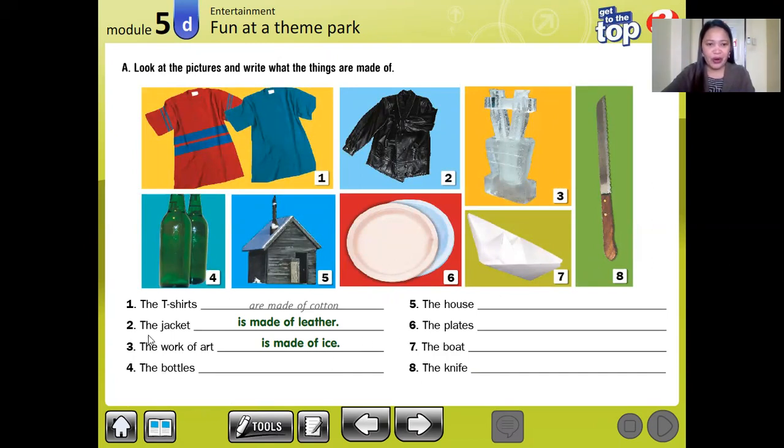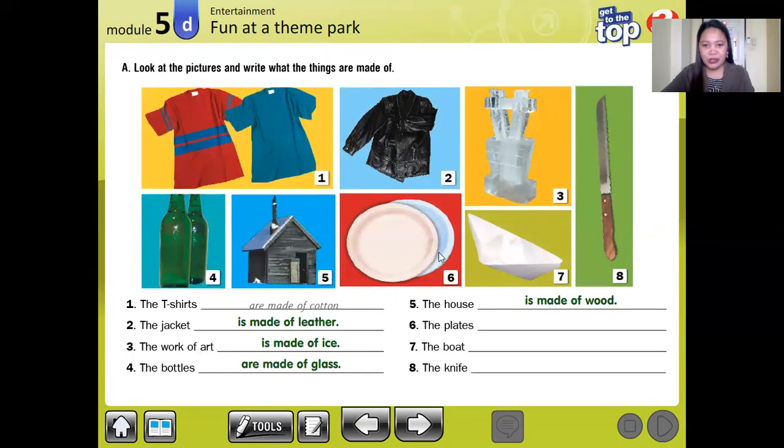Picture number 4, the bottles. Okay, look, there were 2. So the bottles are made of glass. Okay, how about picture number 5? The house, only one house, so we say is made of wood. And number 6, the plates.